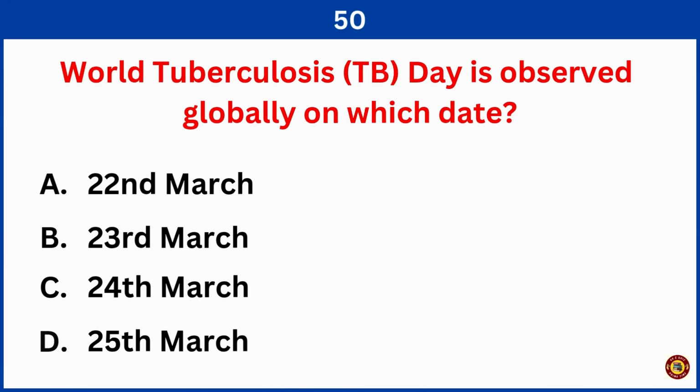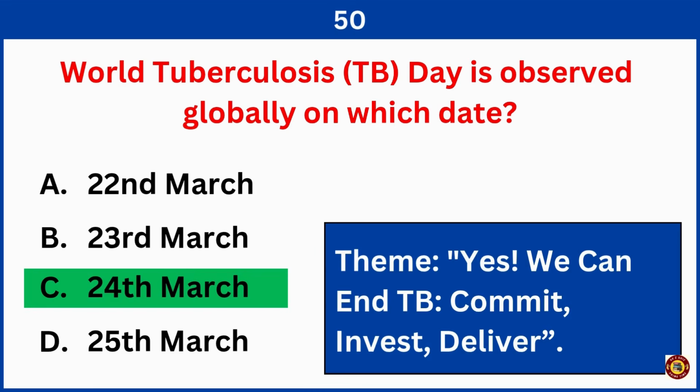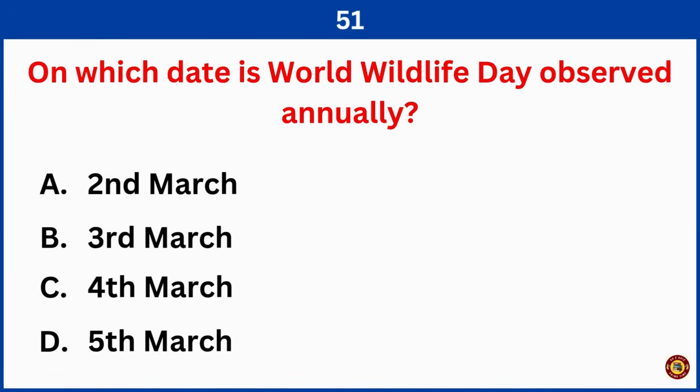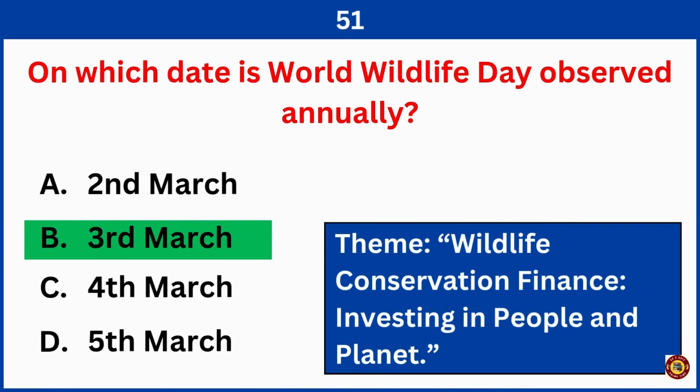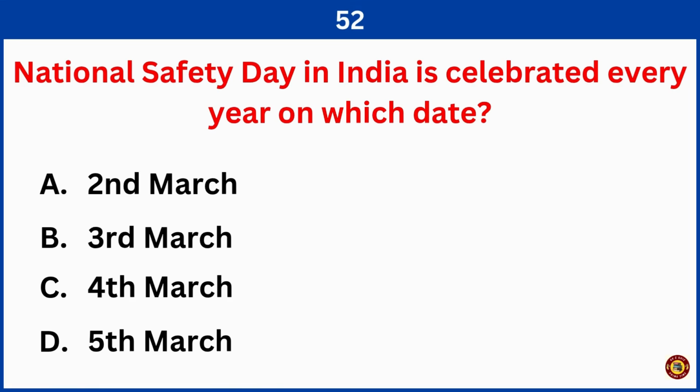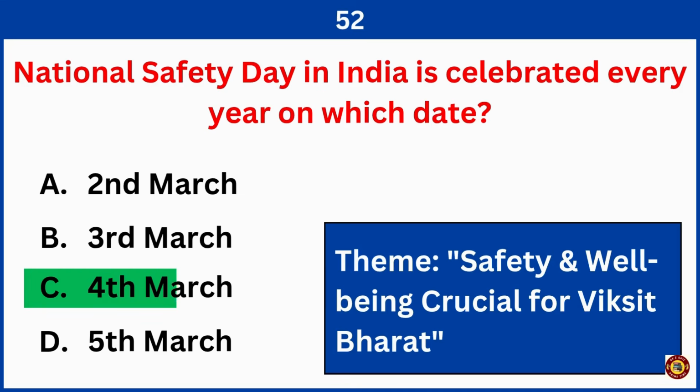World Tuberculosis Day is observed globally on which date? Right answer is option C, 24th March. On which date is World Wildlife Day observed annually? Right answer is option B, 3rd March. National Safety Day in India is celebrated every year on which date? Correct answer is option C, 4th March.